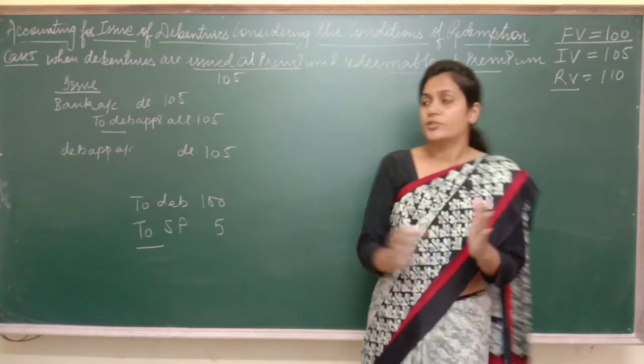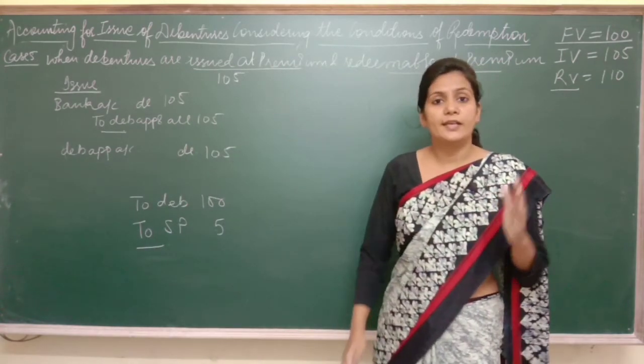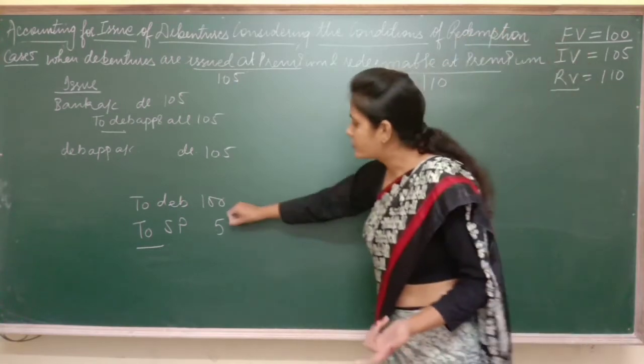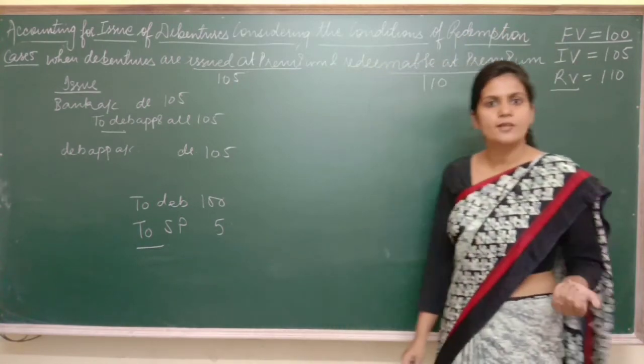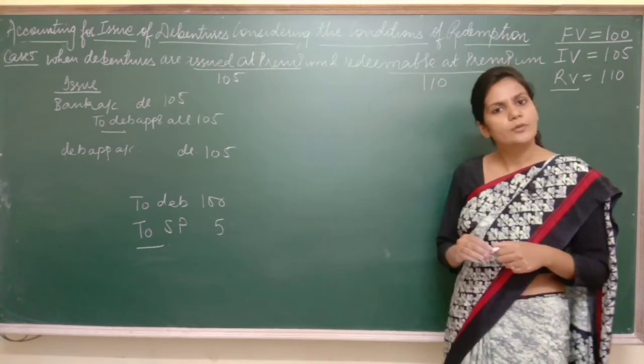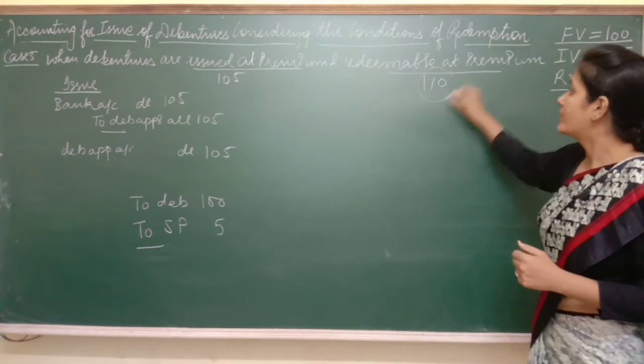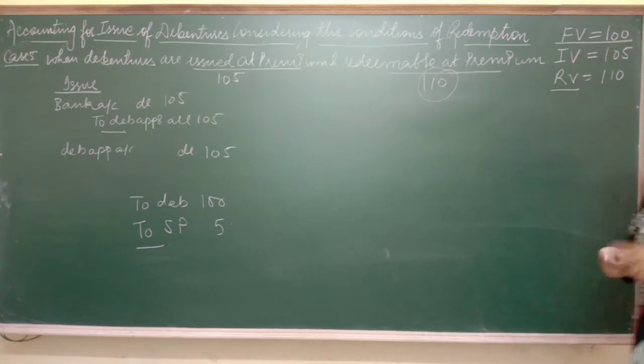100 rupees का debenture अगर हम 105 में issue करेंगे, it means that we are going to collect more money from the debenture holders. So this extra money will become a capital profit for us. So it will be transferred to securities premium account. Now come to the next case. But we have to redeem them at 110. Now again I told you, don't compare it with the issued value.